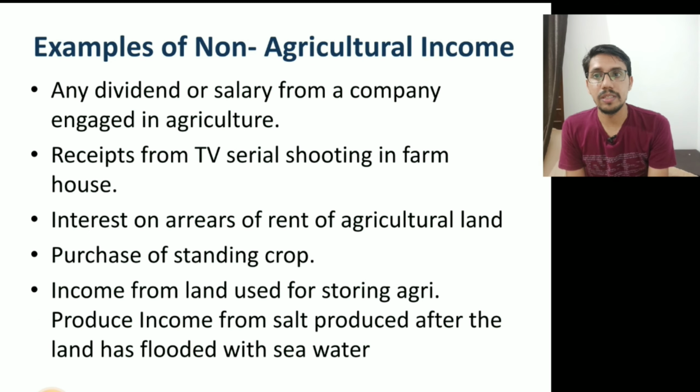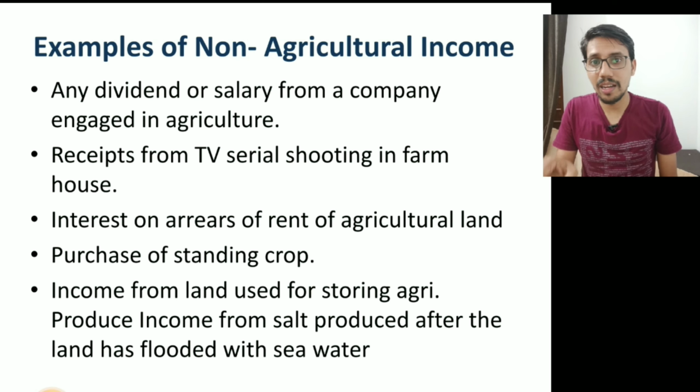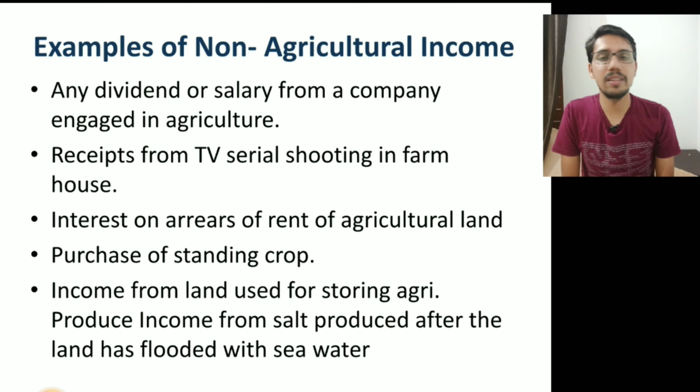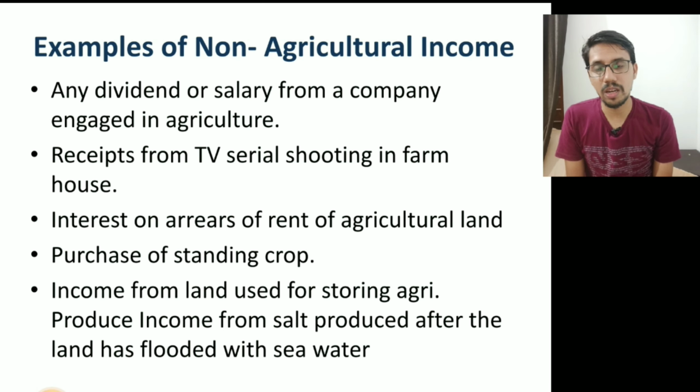Now, some other examples. Any dividend or salary from a company engaged in agricultural activity. Earlier, we said that in the case of a firm, the partners getting interest on capital or profit is agricultural income. But when it comes to a company, dividend or salary from a company engaged in agriculture is not treated as agricultural income. Again, receipt from a TV serial shall not be treated as agricultural income, because the farmhouse shall be used either for dwelling or for storing the agricultural produce.